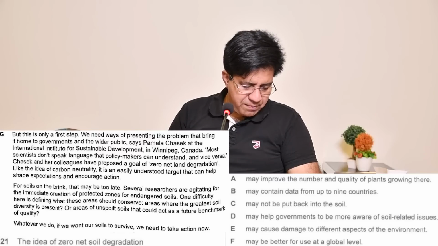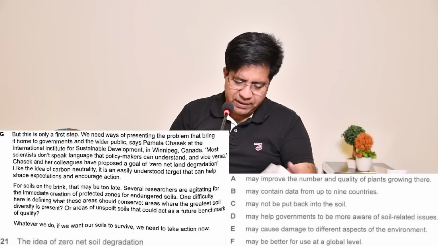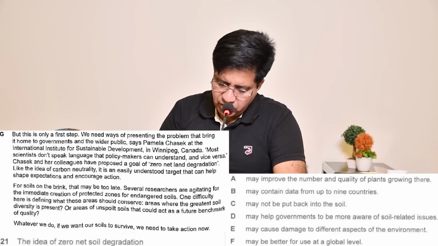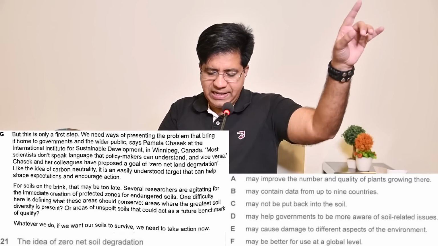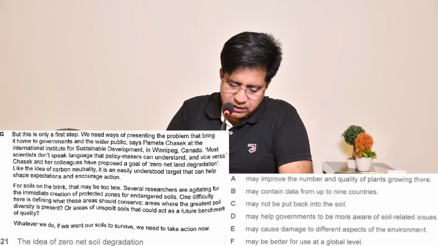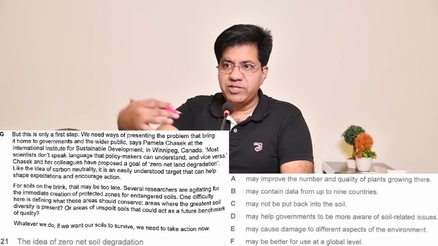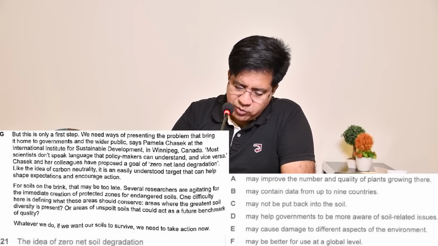It isn't B, may contain data. We are left with three options only. It isn't F, may be better for use at the global level. No, there is no mention of global level. Okay, listen. Let's read paragraph G from the second line. Yeah. Let's read it from the beginning. I made this mistake. Now let's read it from the beginning. But this is only a first step.